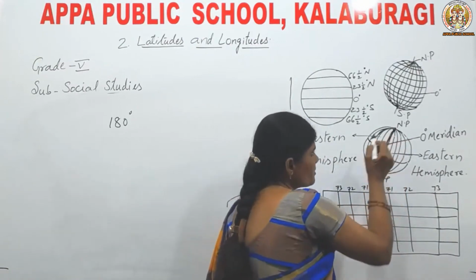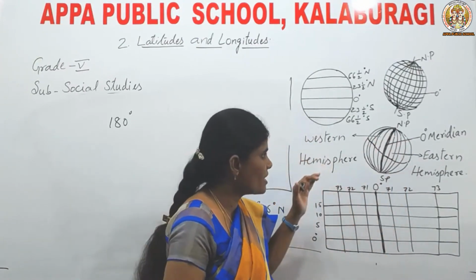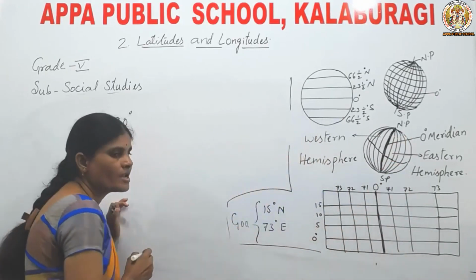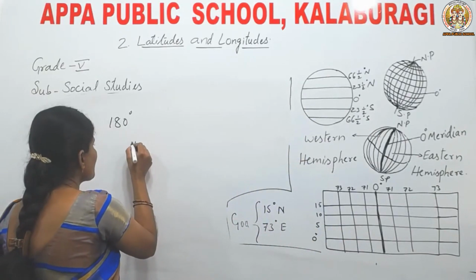The 180-degree meridian is also called the international dateline.